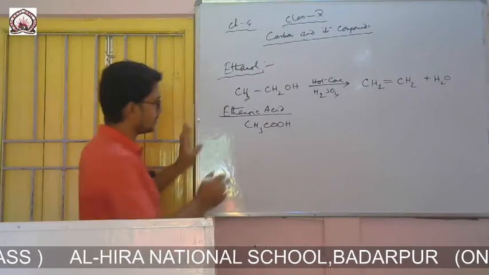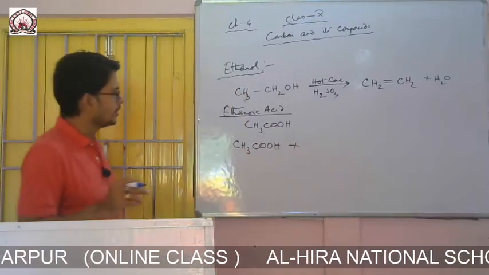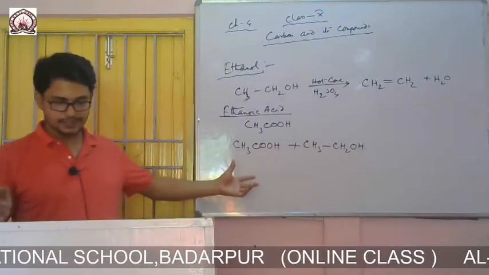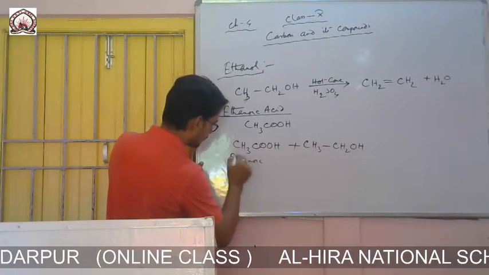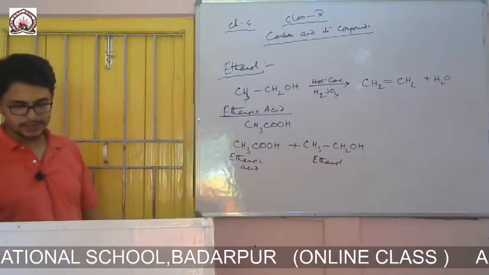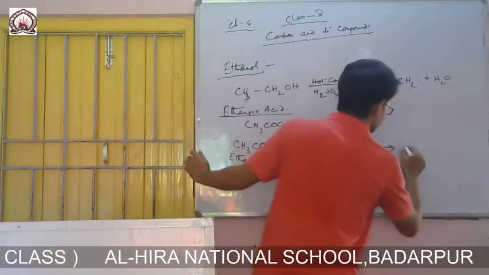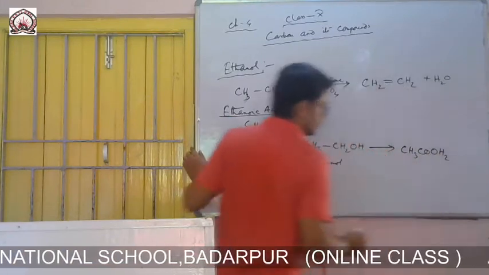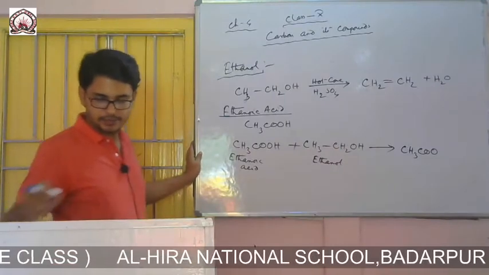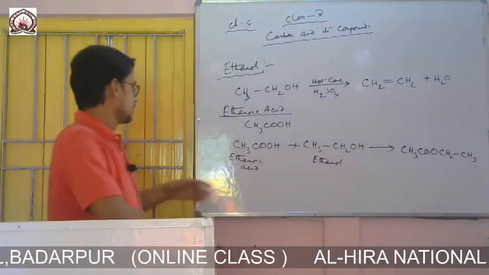Now this ethanoic acid, CH3COOH, if it is added with ethanol, CH3CH2OH, then it forms CH3COOCH2CH3. That means ethanoic acid is added with ethanol.